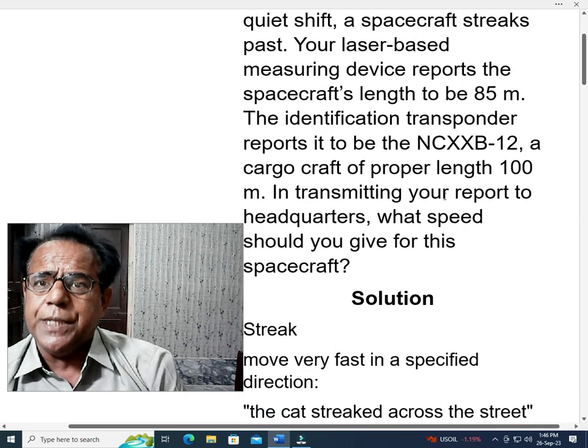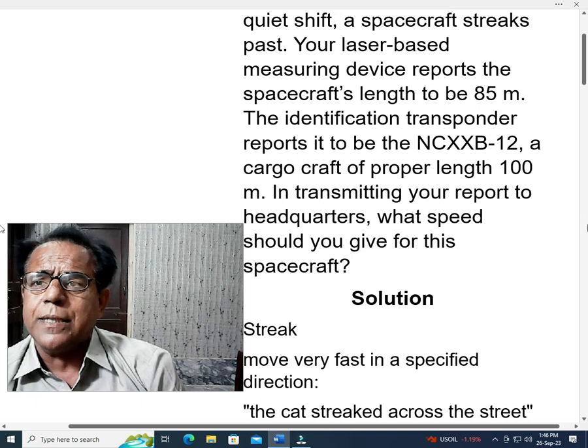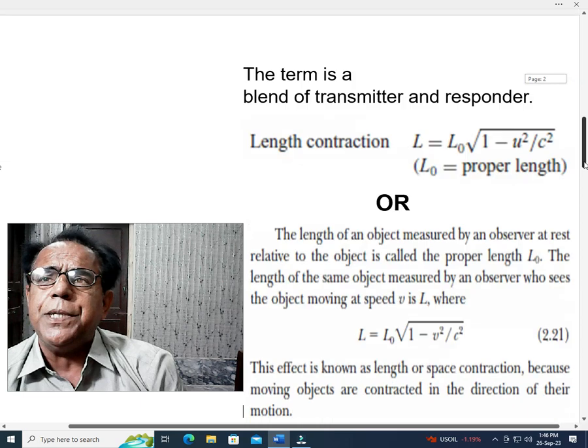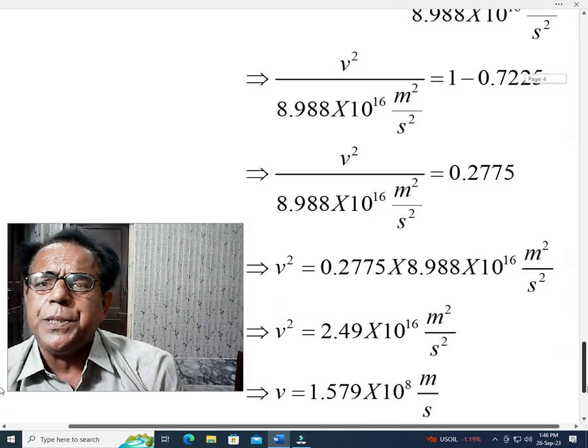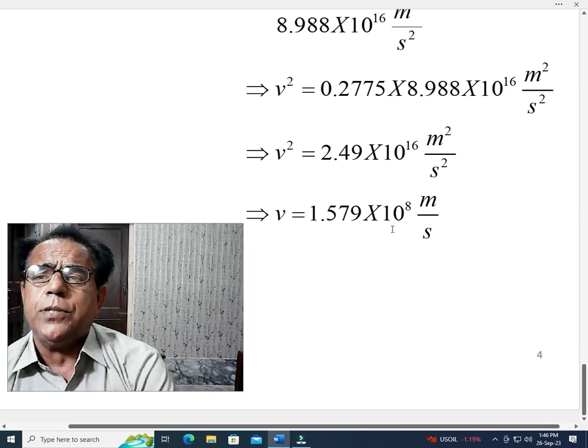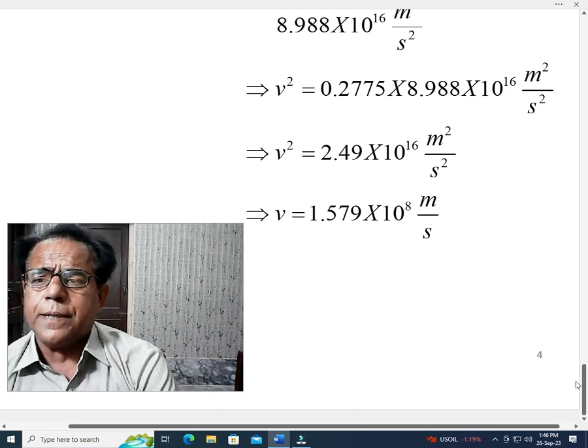What speed should you give for this spacecraft? So we should give this speed: 1.579 into 10 to the power 8 meter per second.